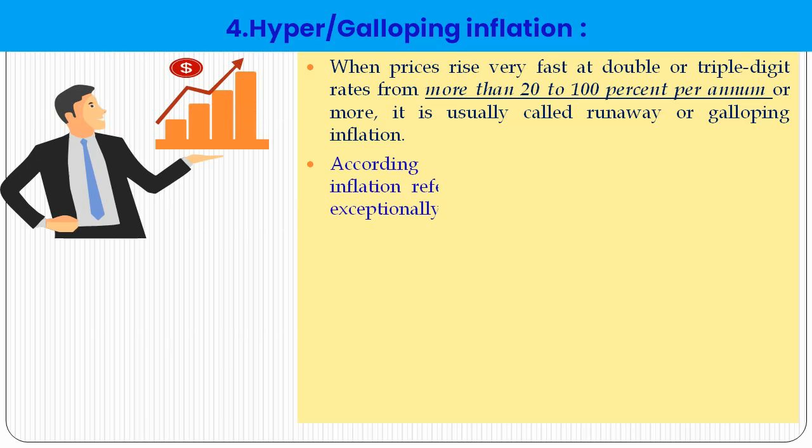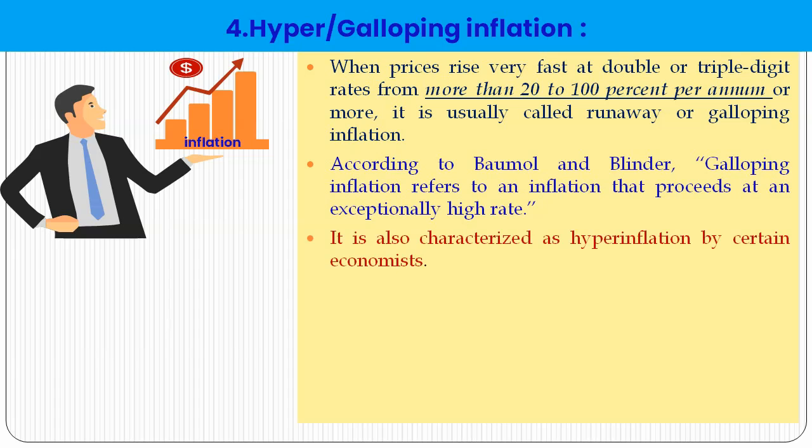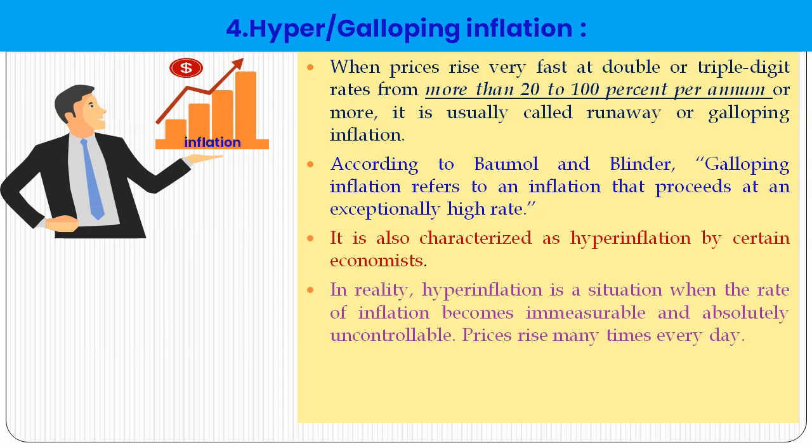According to Baumol and Blinder, galloping inflation refers to inflation that proceeds at an exceptionally high rate. It is also characterized as hyperinflation by certain economists. So hyperinflation, or galloping inflation, is between 20 to 100%.